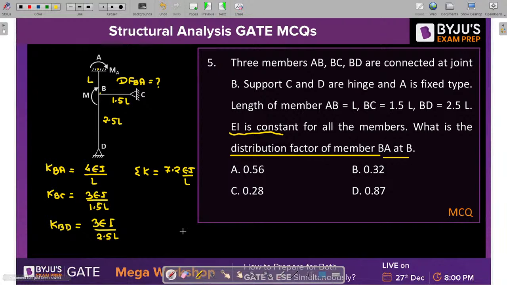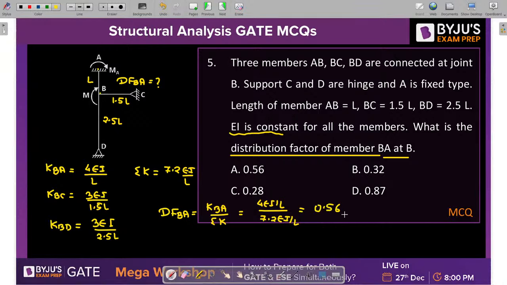Correct? Now let's find out the distribution factor. Distribution factor for BA is equal to KBA divided by summation K. Let's do it. 4EI by L divided by 7.2 times EI by L. Please do this calculation. How much are we getting? 0.56. Very nice, Rishabh Pant.